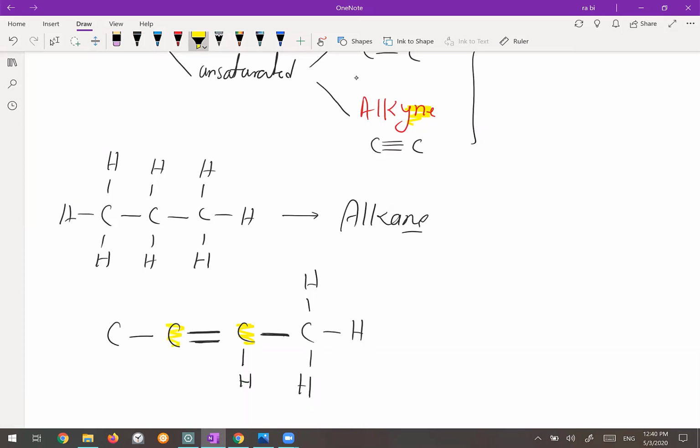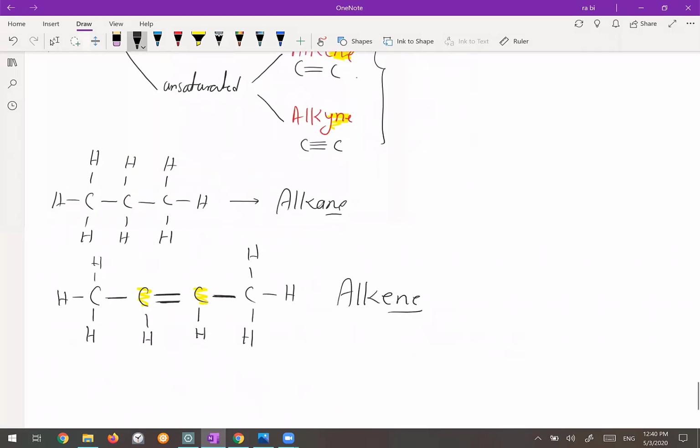Okay, it has 3 shared electrons, so one remains for itself. And for the last carbon, it has 1, so it needs 2, 3, 4. So this is an example of alkene, E and E at the end, because you have at least one double bond there, and this is called unsaturated.